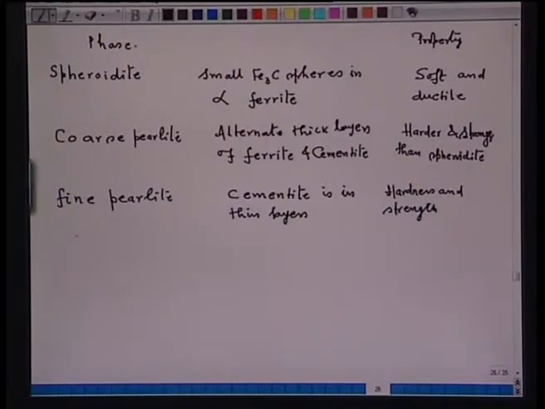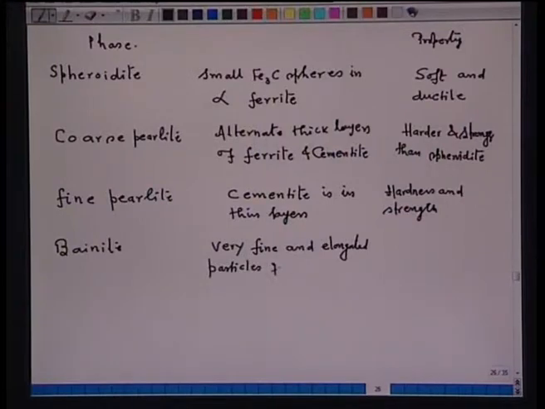Then another phase I can get which is called bainite. In bainite you have very fine and elongated particles. It is a very special structure of Fe3C in alpha ferrite matrix.